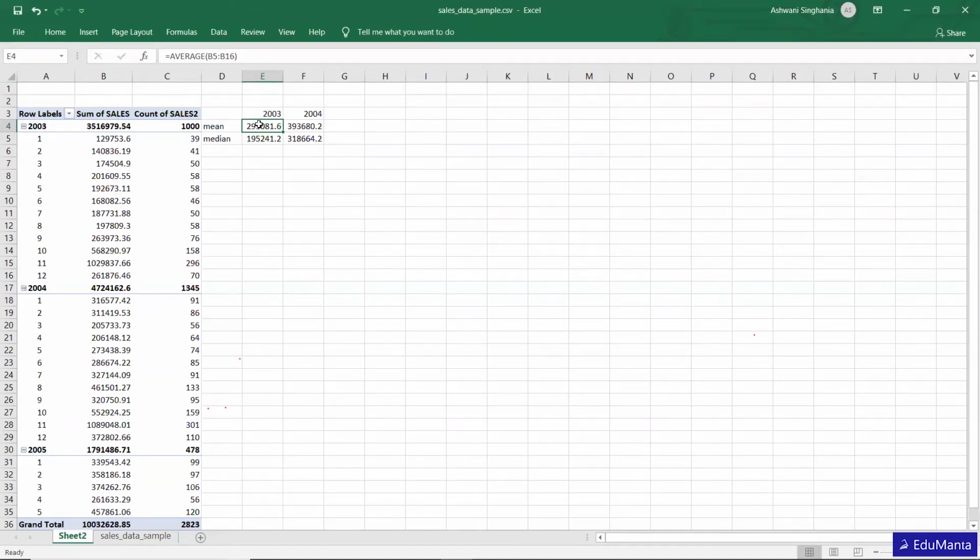So I was talking about the mean. The mean is basically the summation of all this data for all the 12 months, divided by 12, because n is 12.